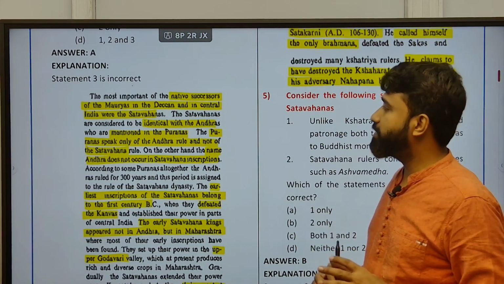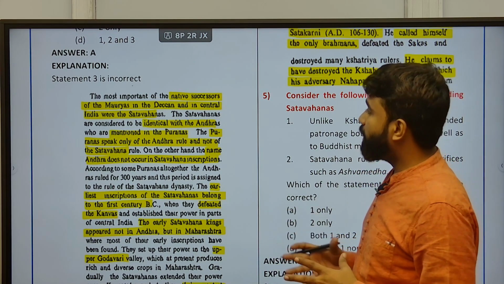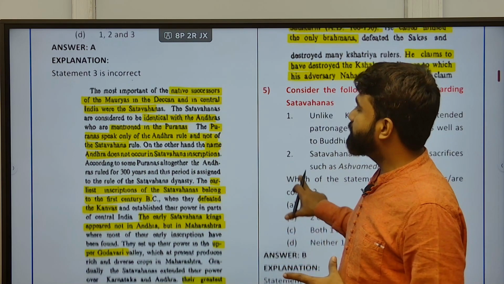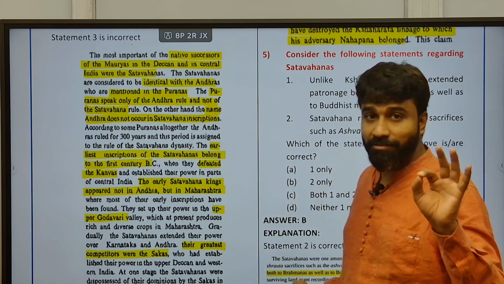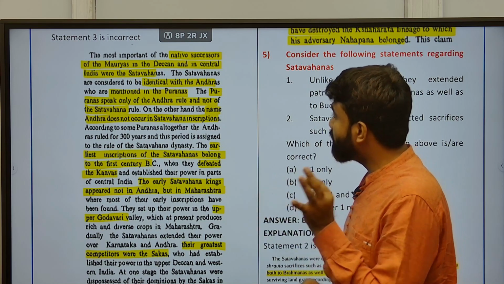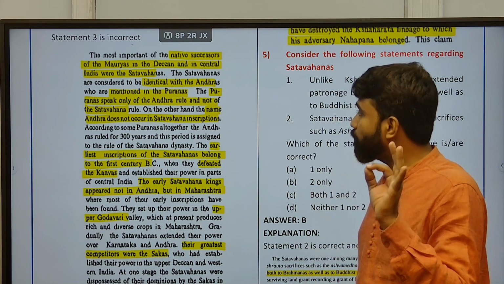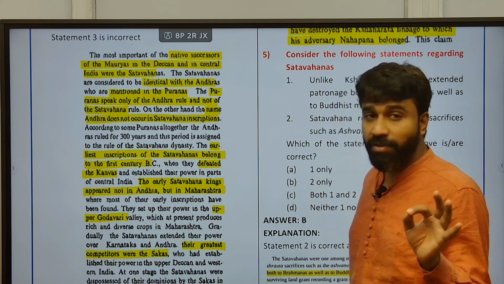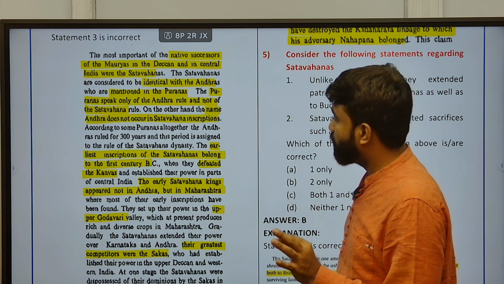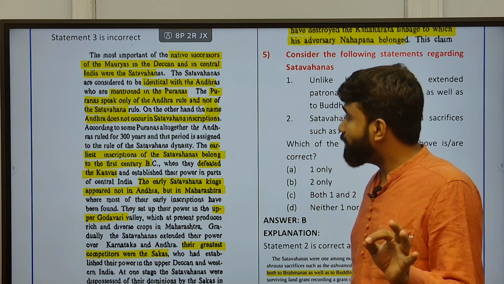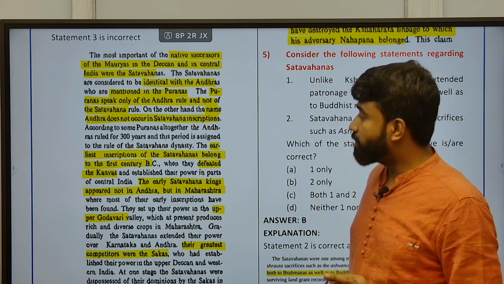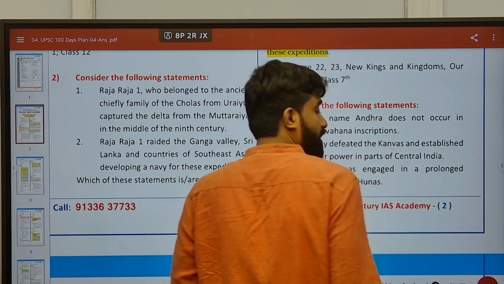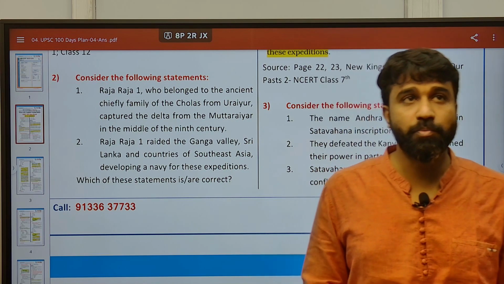Most important of these native successors of the Mauryas in the Deccan and central India were the Shatavahanas. Shatavahanas are considered to be identical with Andhras according to the Puranas and also various other inscriptions. The Puranas speak only of Andhra rule and not of Shatavahana rule. On the other hand, the name Andhra doesn't occur in Shatavahana inscriptions. That is also very important. It was mostly based on Puranas.